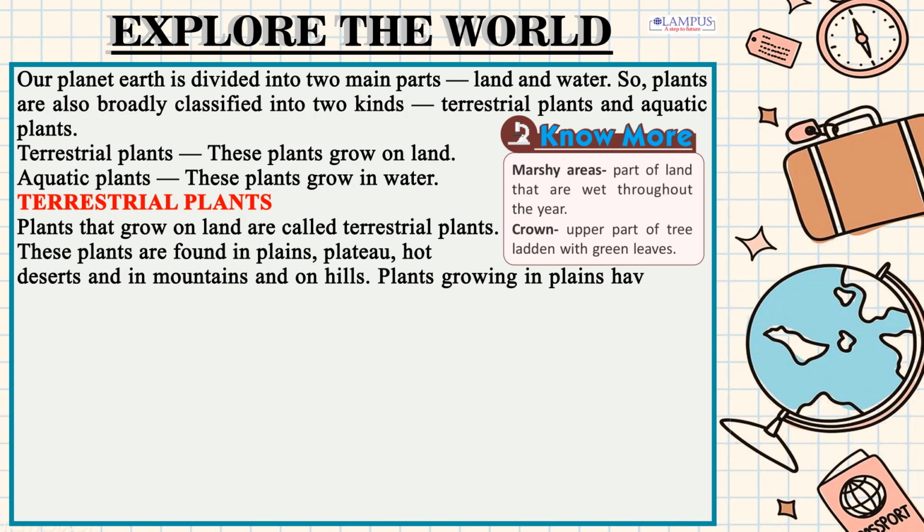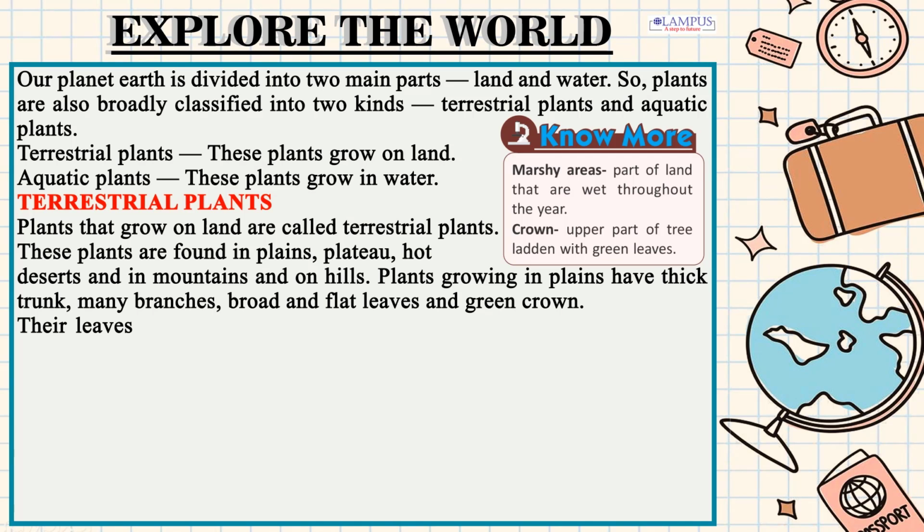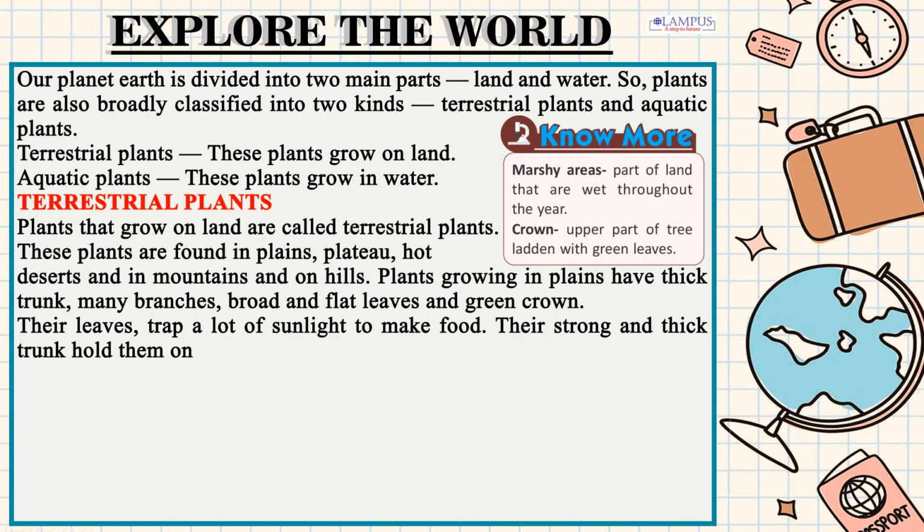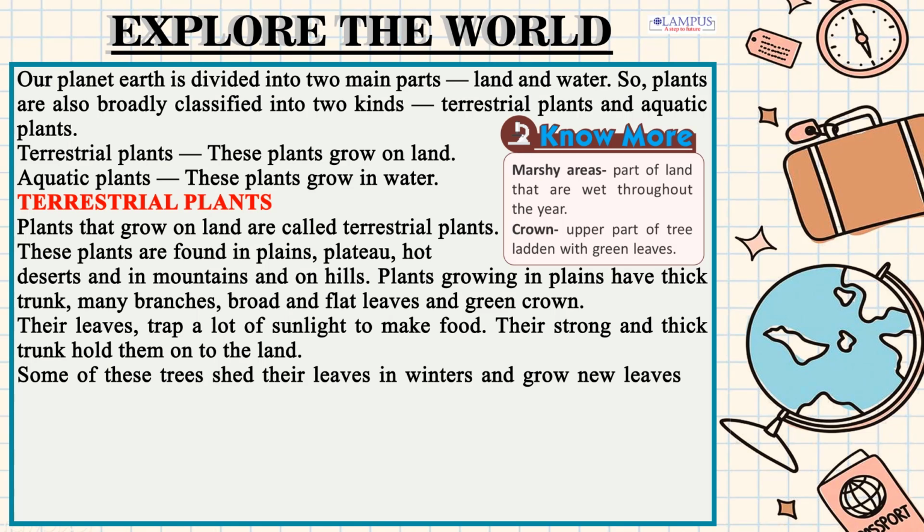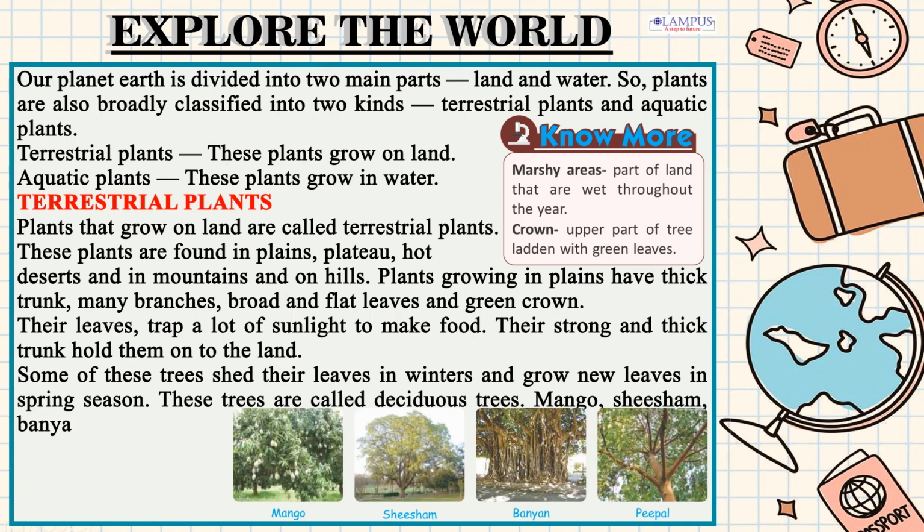Plants growing in plains have a thick trunk, many branches, broad and flat leaves and a green crown. Their leaves trap a lot of sunlight to make food. Their strong and thick trunk holds them onto the land. Some of these trees shed their leaves in winters and grow new leaves in spring season. These trees are called deciduous trees. Mango, shisham, banyan, peepal are some examples of deciduous trees.